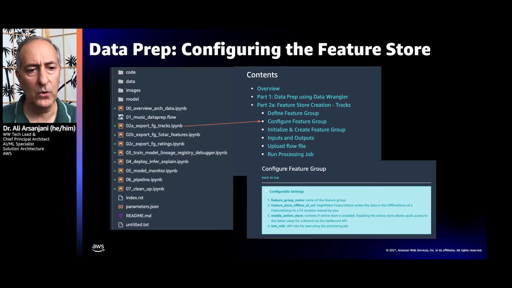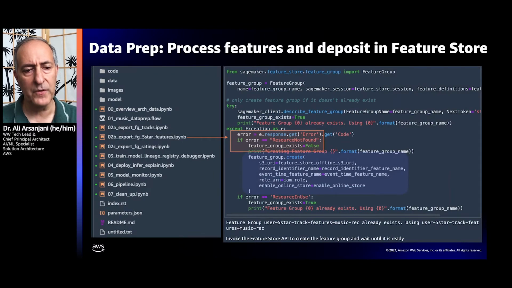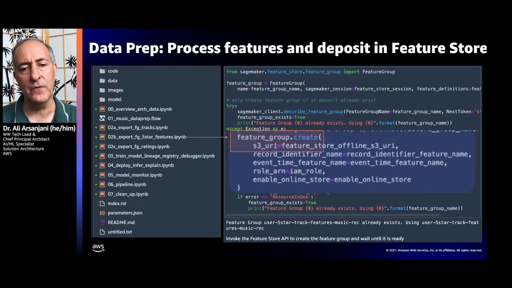So if we go to the next notebook, which is 02A, and notebooks 02 consist of 3 notebooks, A, B, and C. One is for tracks, the 5-star ratings, and the users. So we're going to be looking at one of the salient features here, which is to create a feature group. Inside of SageMaker Feature Store, we have the notion of a feature group. It's a collection of features. Think of it almost as a database table. Although remember that Feature Store is not a relational database and should not be used as a relational database.